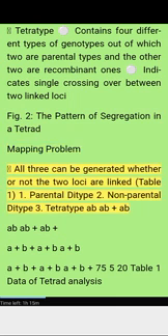Mapping problem. All 3 can be generated whether or not the 2 loci are linked. Table 1: parental ditype 1, non-parental ditype 2, tetratype 3. Tetratype: ab, a plus b, a b plus, a plus b plus. The counts are 7, 5, 5, 2, 0. Table 1. Data of tetrad analysis.